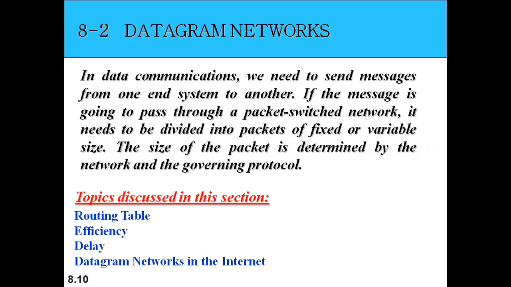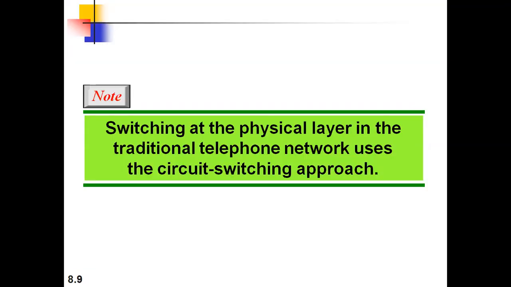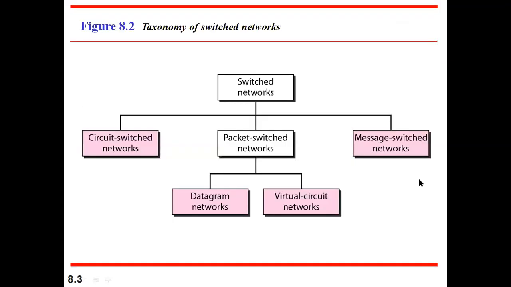Then coming to the second one, that is the packet switched network. Under the packet switching network, as I already said, it is divided into two types. The first one is the datagram network. The second one is the virtual circuit network. So the first one we'll see is the datagram network.